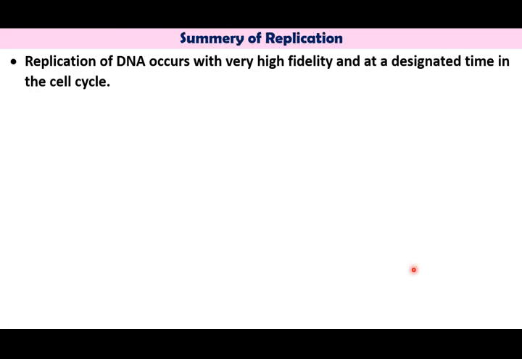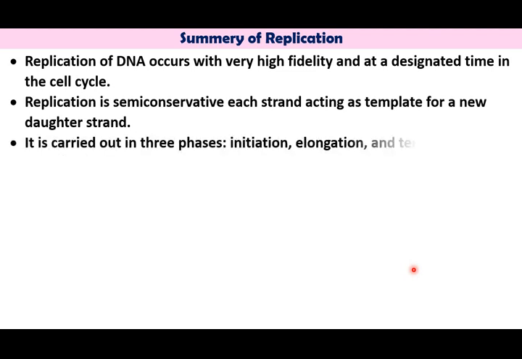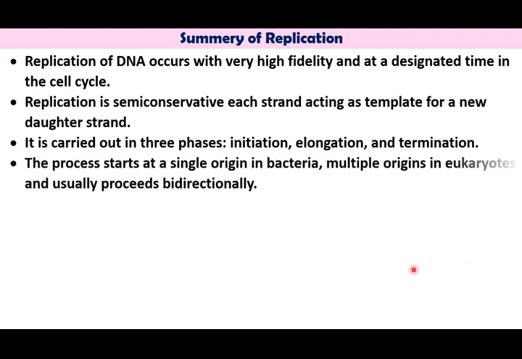Now, to end this video, let us summarize the process of replication. Replication of DNA occurs with a high degree of accuracy and at a designated time in the cell cycle. Designated time means it occurs only during the S phase of the cell cycle. Replication is a semi-conservative process. It is carried out in 3 phases, which involve initiation, elongation, and termination.